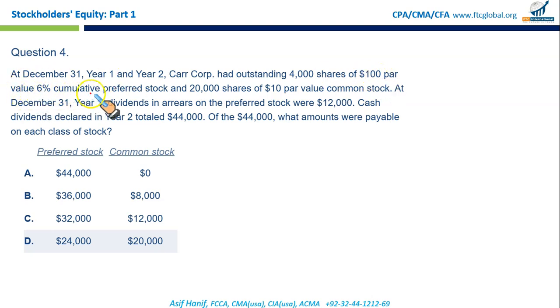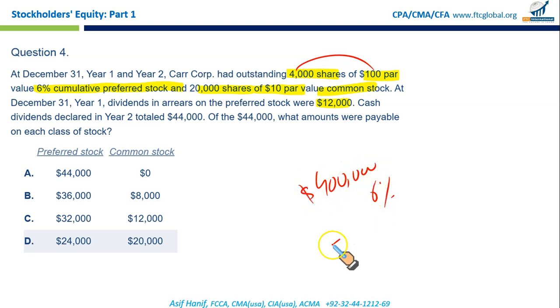At December 31st, year 1 and year 2, Car Corporation had outstanding 4,000 shares of $100 par value, 6% cumulative preferred stock, and 20,000 shares of $10 par common stock. At December 31st, year 1, dividends in arrears on preferred stock were 12,000. First of all, what is the amount of dividend they are entitled to? 4,000 times 100, that is $400,000 times 6%. That means every year this is what they are entitled to receive.